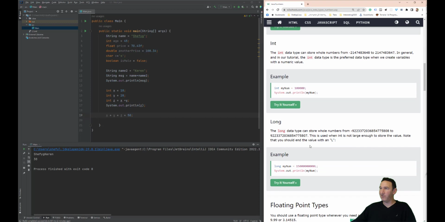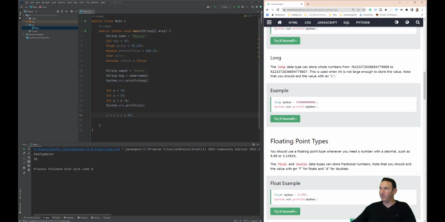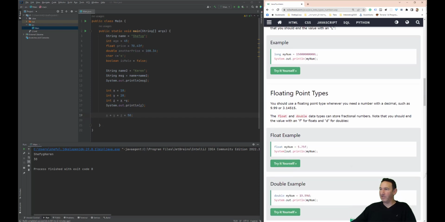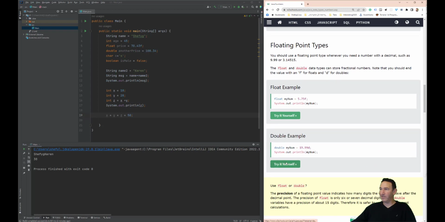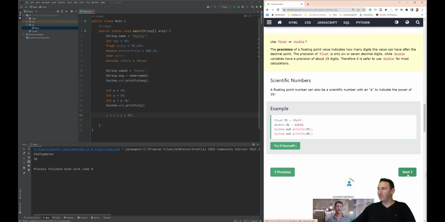So there are different types of numbers to save different sizes of values. Here we can see that we can use a double and put the D, but we've seen that we don't have to. We have a question about using float or double; again, it's the precision, how many digits we want afterwards. And that's about it. Not that interesting.